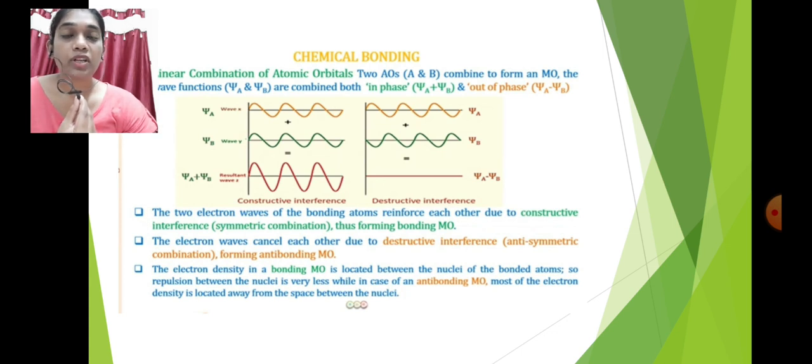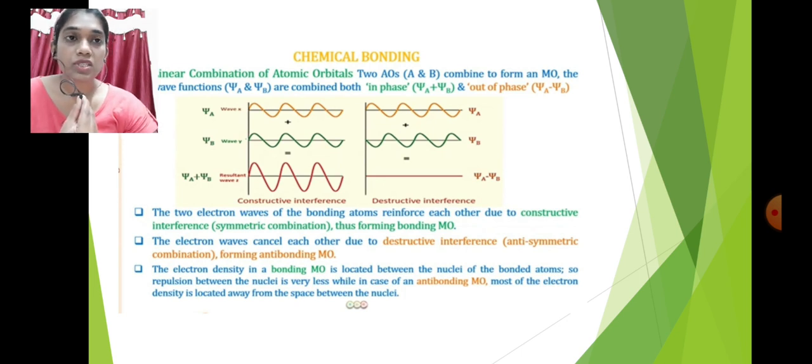In the first example, when psi A and psi B are added, the crest of psi A and crest of psi B, and the trough of psi A and trough of psi B, combine with each other to form constructive interference. In out of phase, that is destructive interference, the crests of psi A and psi B do not match, and the troughs do not match.